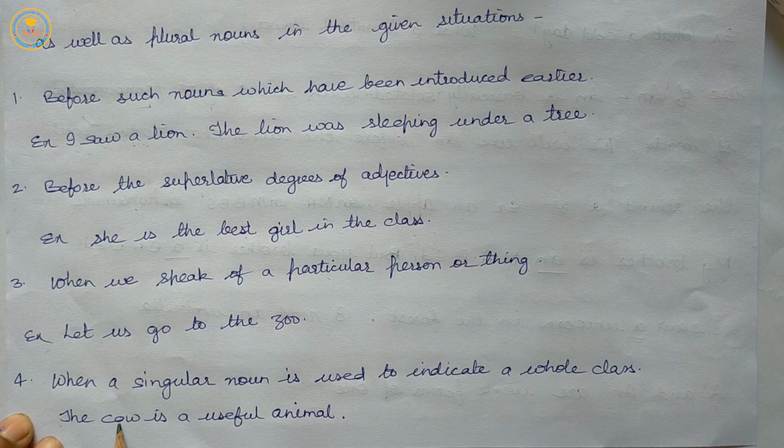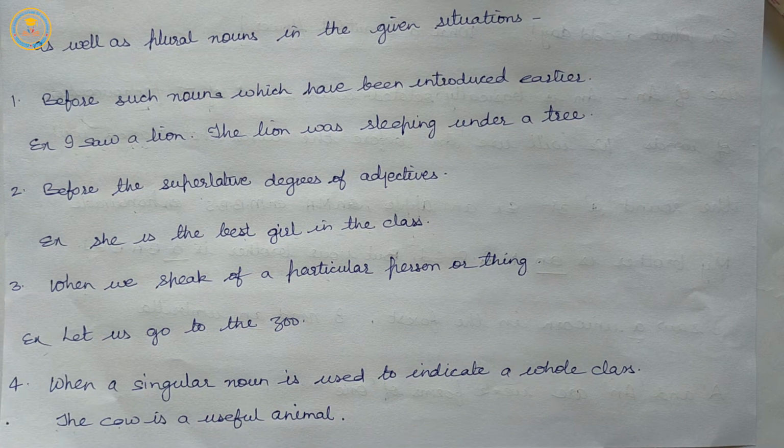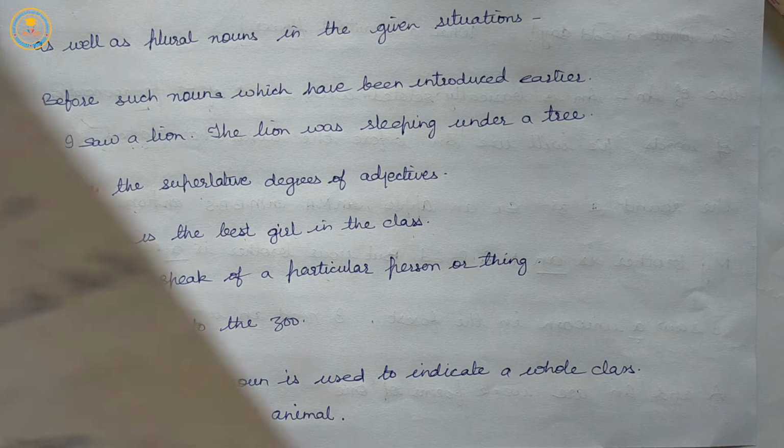Example: The cow is a useful animal, means cows are useful animals.